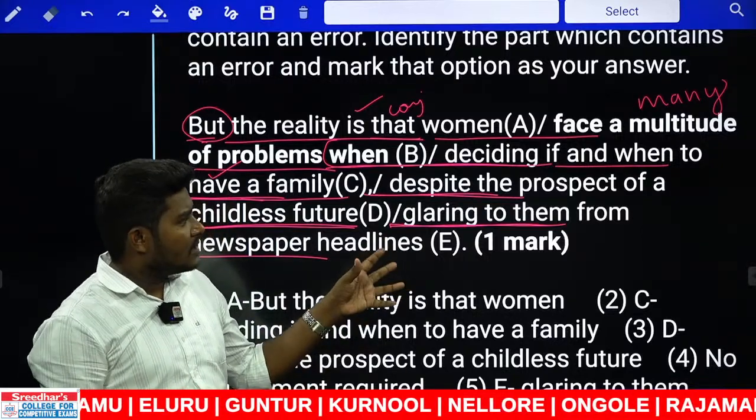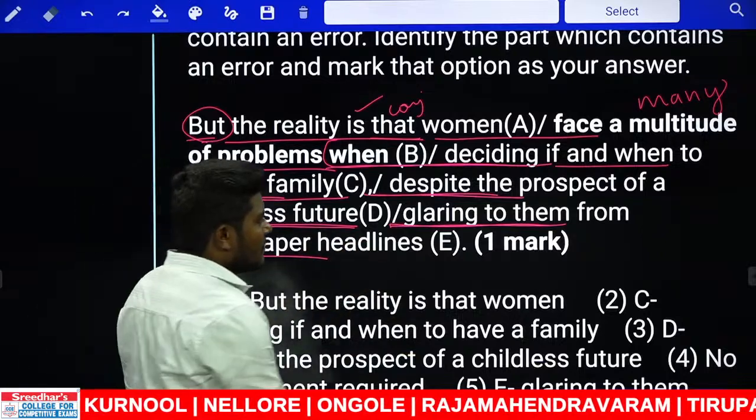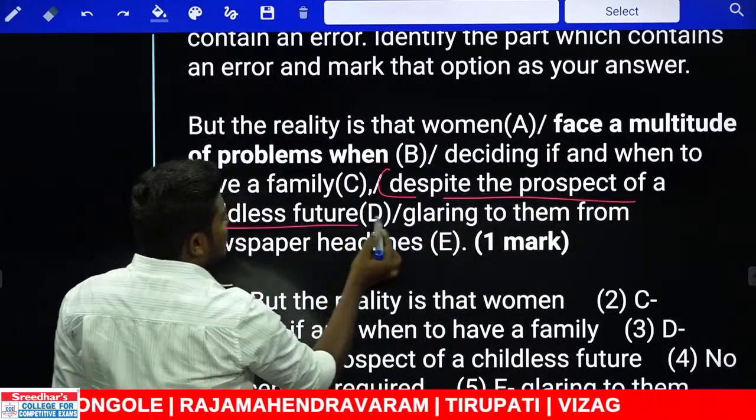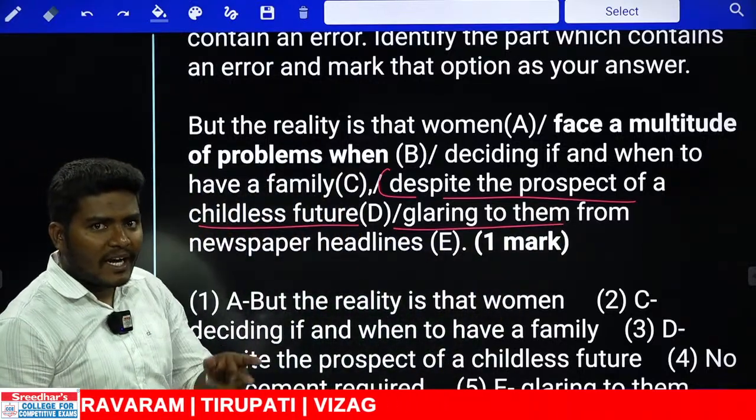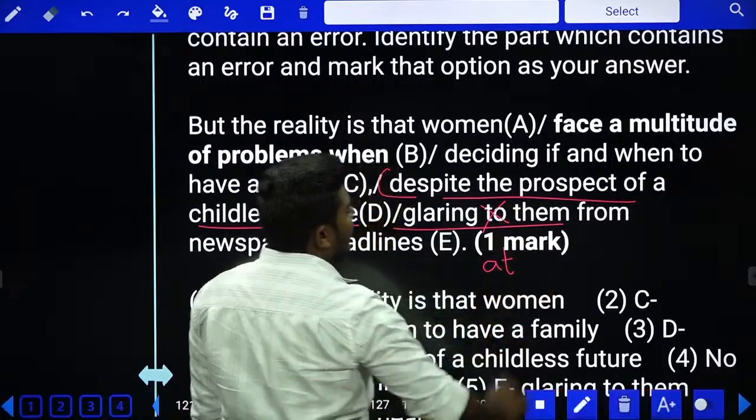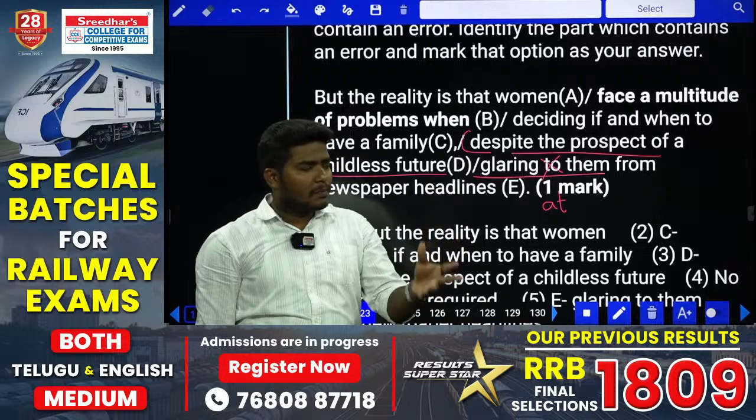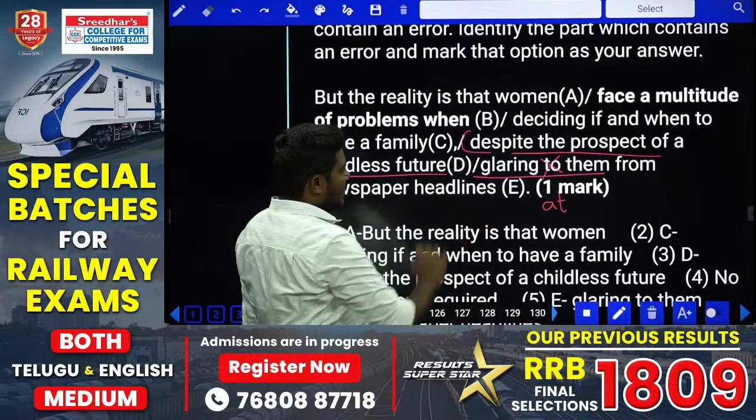And if you look at this case very carefully, there is a prepositional error. The prepositional error comes with this part. Look at this. Despite the prospect of a childless future glaring to them. Now, glare to or glare at, look at or look to. What is the correct word here? Glaring at them, not glare to them. That is a simple one. Look at or look to. If you find out the difference between that, you can get this answer. It is glare at, not glare to. So the error comes with the E part.